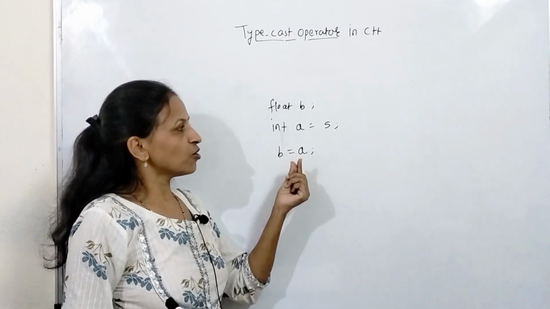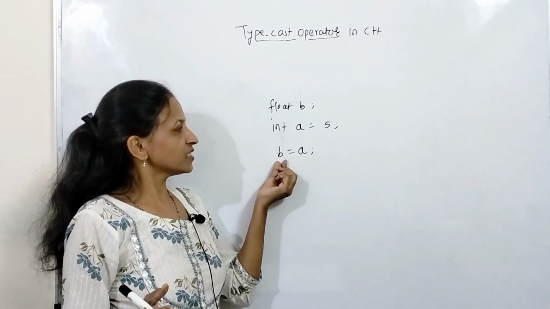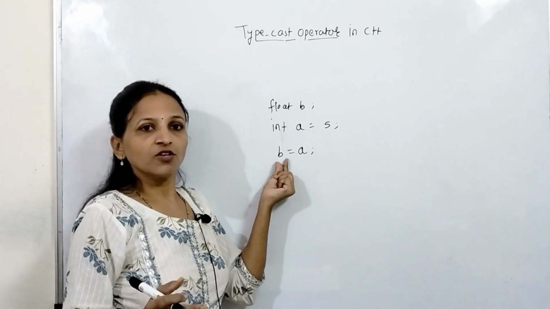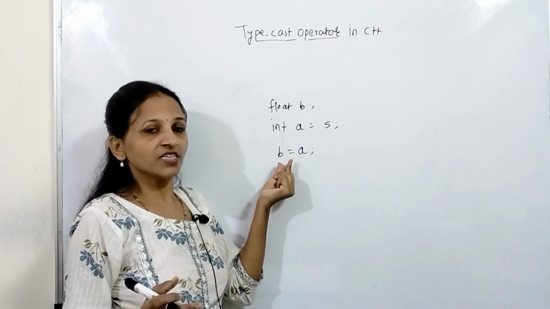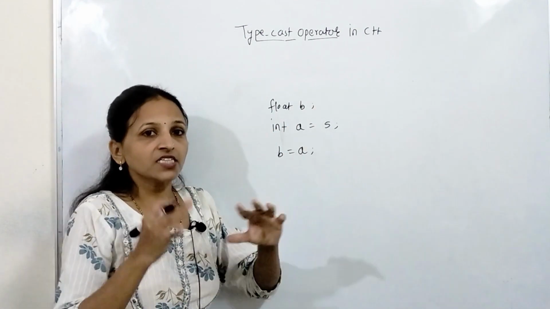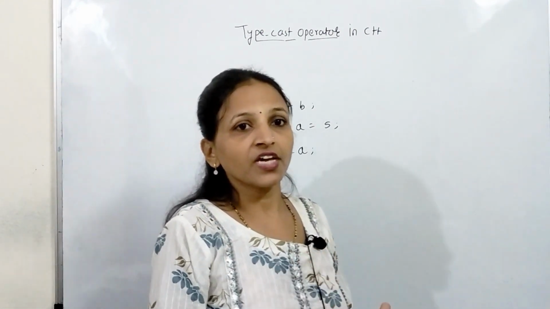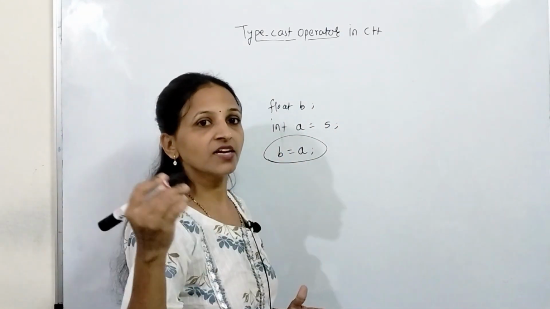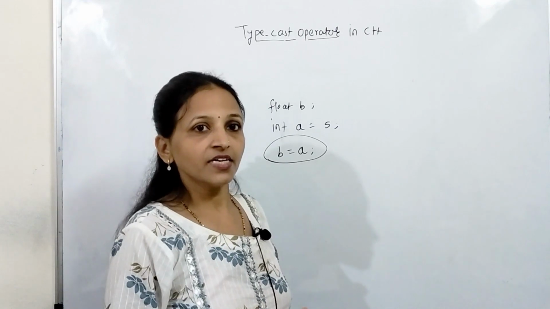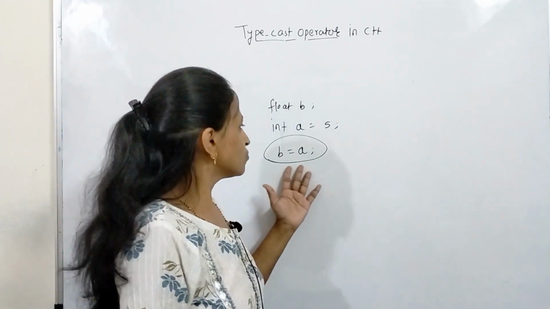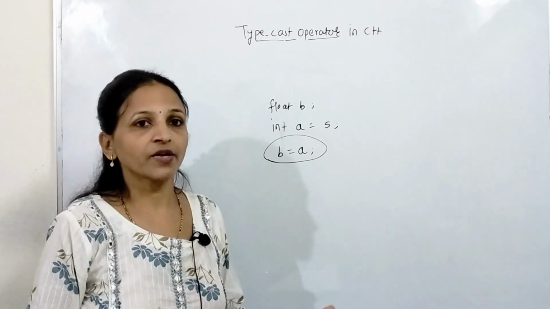Inside b you will get value 5.0 because b is of type float, and here you are assigning an integer value to it. You are assigning a lower data type value to a higher data type, so inside b you can easily store the value of a. That's why this type of conversion can be done by the language itself. Getting? This is nothing but implicit type conversion. Here the programmer needs to do nothing.